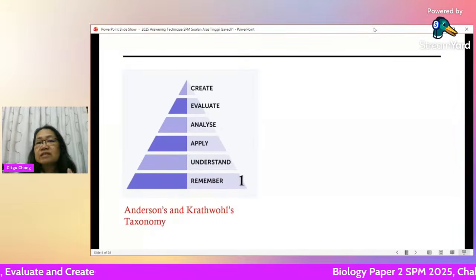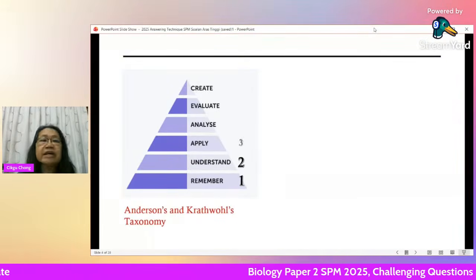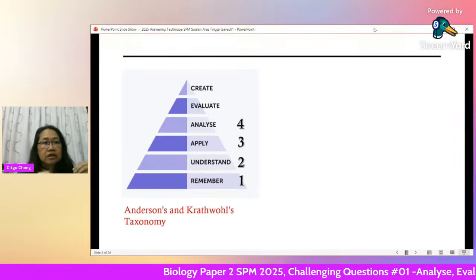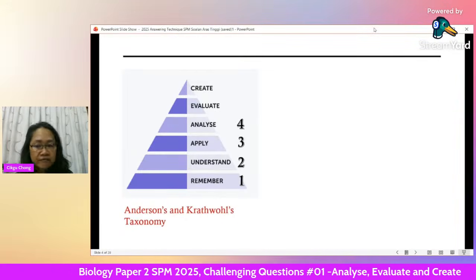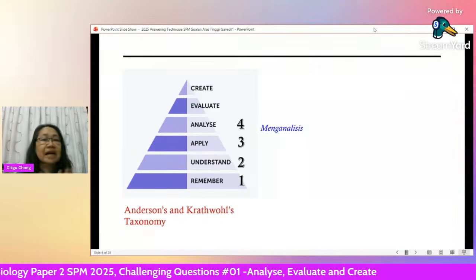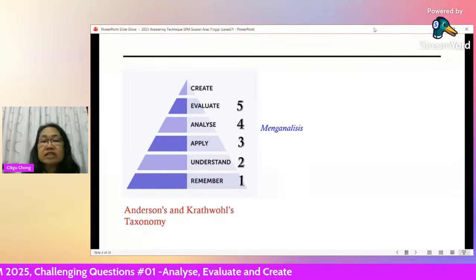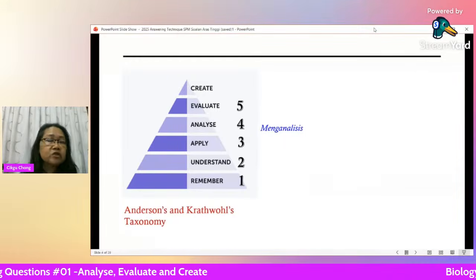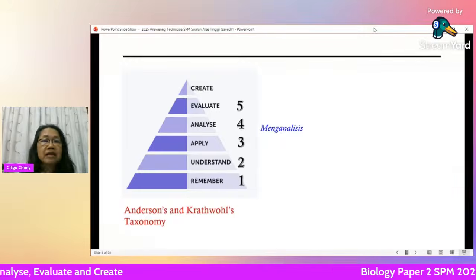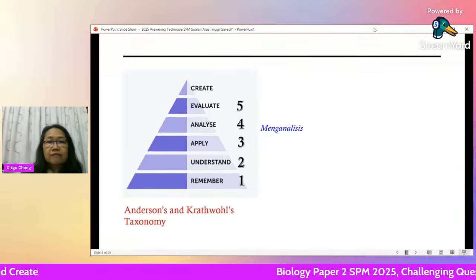But the next one, number 4, is analyze. They give you a situation, they give you a graph. Analyze, menganalisis. Then the 5th level is evaluate. Evaluate means you have to give your opinion. Is this good? Is this bad?